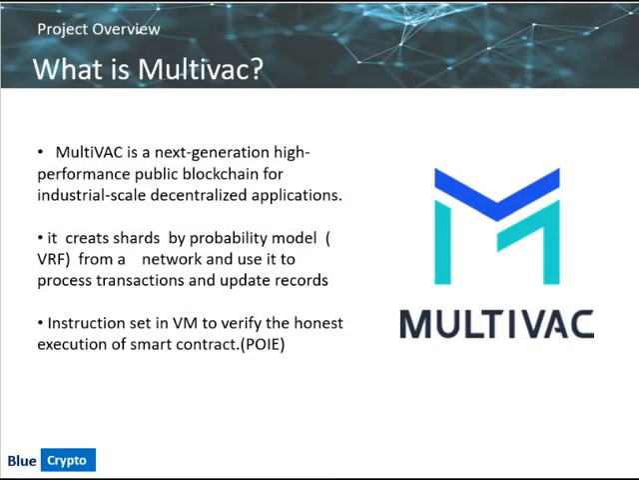As I have said earlier, Multivac is a next-generation high-performance public blockchain for industrial-scale decentralized applications. It creates shards from a network of nodes by a probabilistic model called VRF, verifiable random function, solving the problem of how to safely, efficiently, and randomly shard the network. It uses the Byzantine consensus family to reach internal consensus within a shard. It has a special instruction set built into the virtual machine to verify the smart contract's execution. It also has a flexible sharding computation solution which will be very handy for dApps.